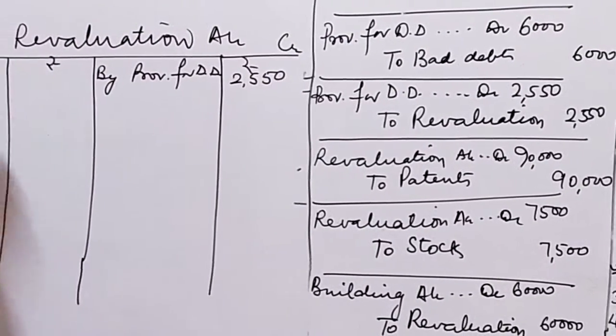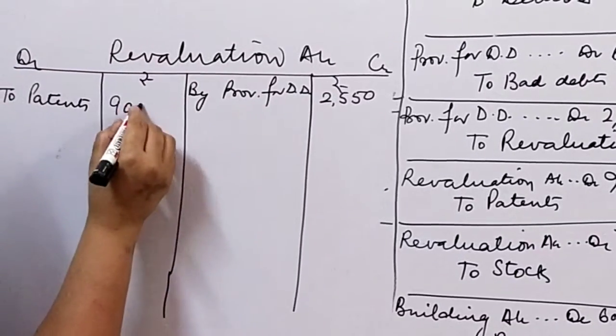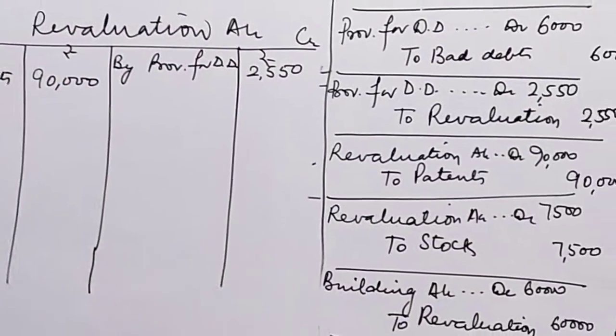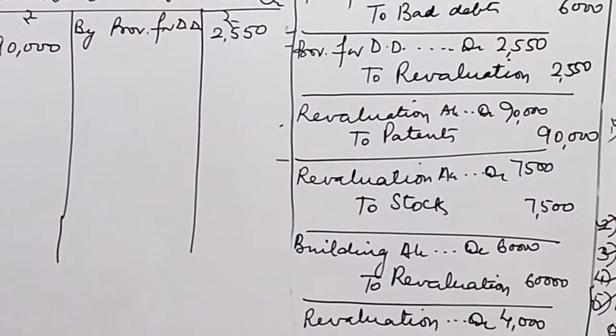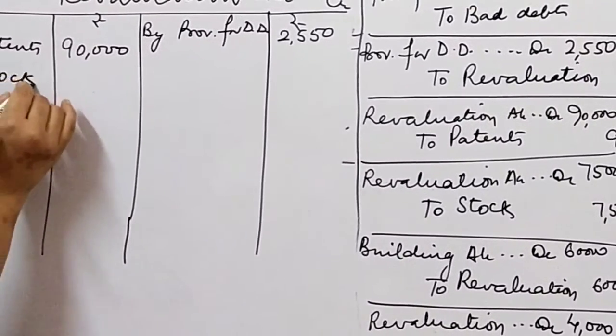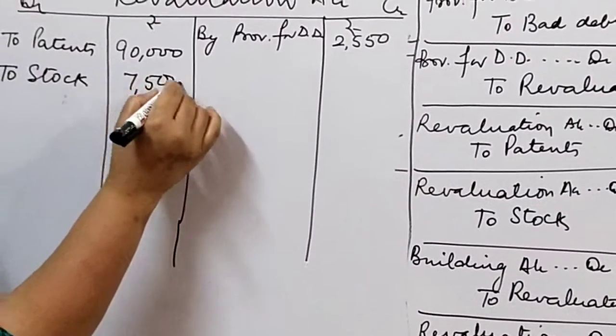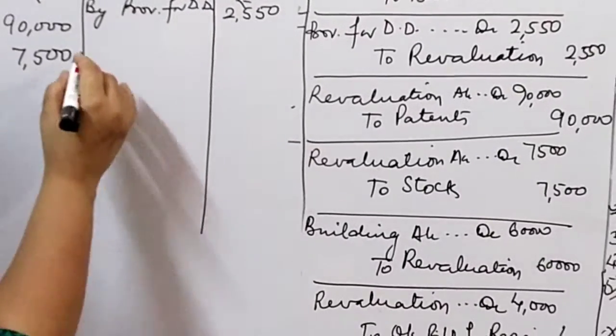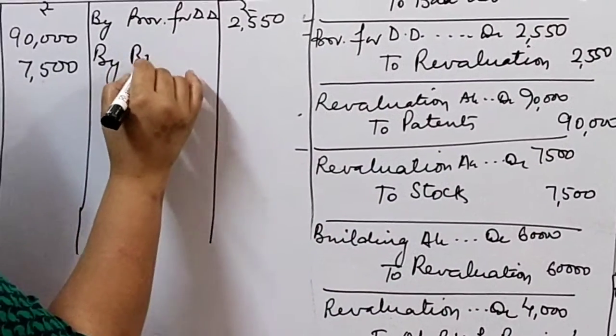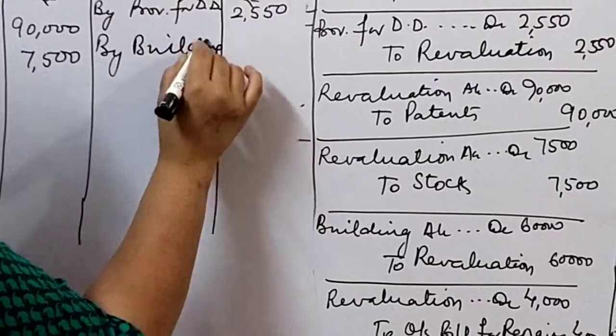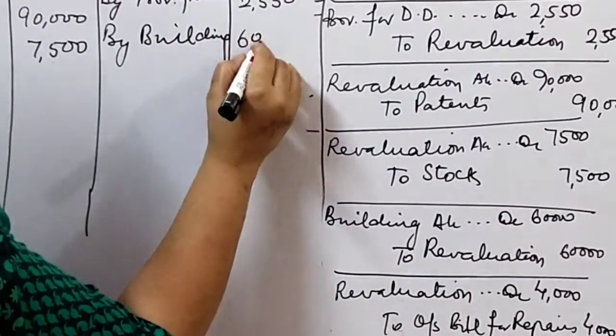Okay, here in the next fourth entry, revaluation is being credited to patents. On the debit side we will put patents 90,000. Again revaluation account is being debited with stock of rupees 7,500. Then revaluation account is being credited with building, that is 60,000.